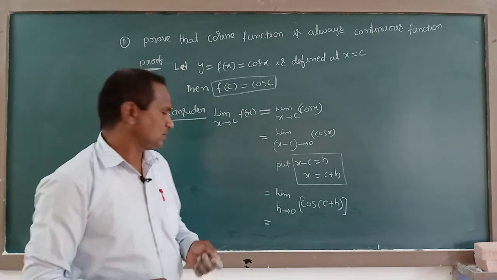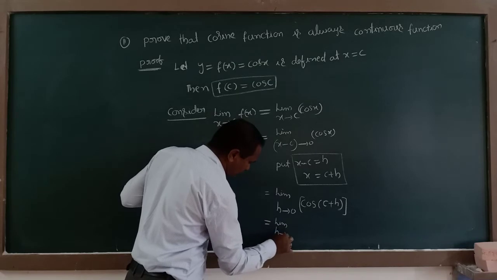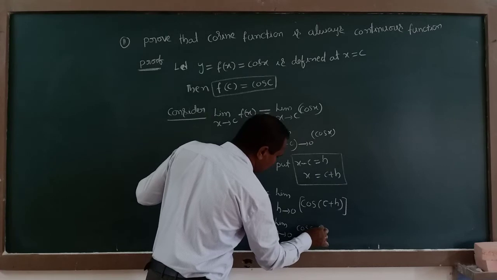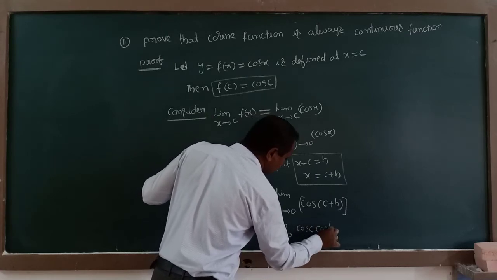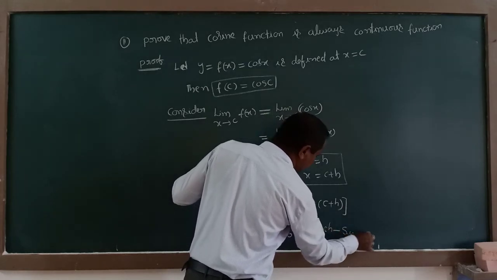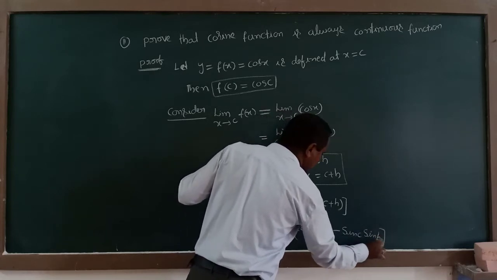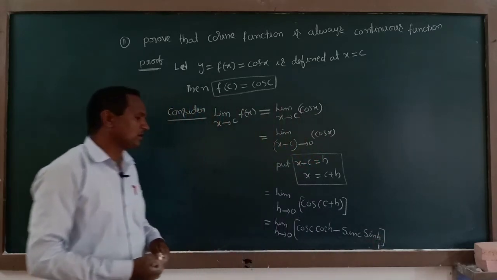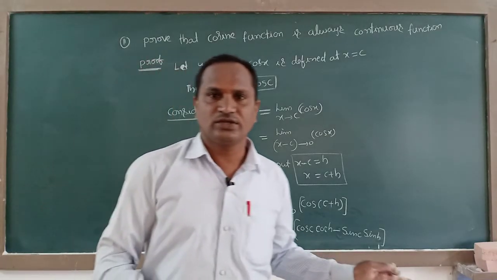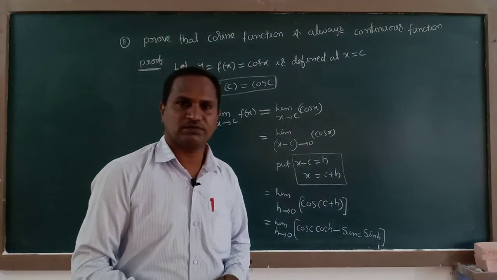Cos of c plus h can be written as cos c into cos h minus sin c into sin h. Cos of a plus b formula: cos a into cos b minus sin a into sin b. According to that, cos of c plus h is cos c into cos h minus sin c into sin h.